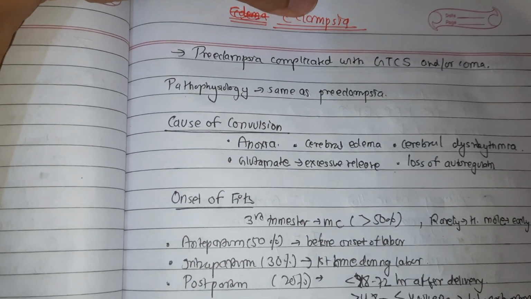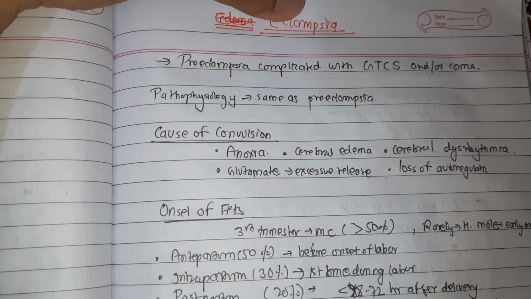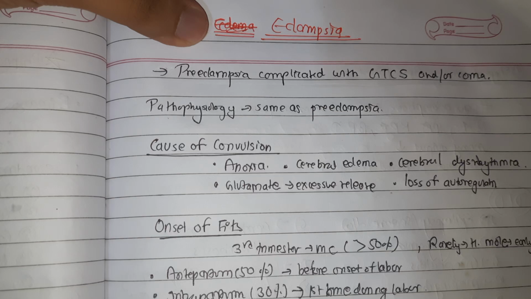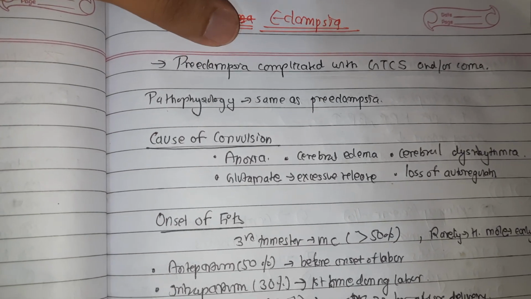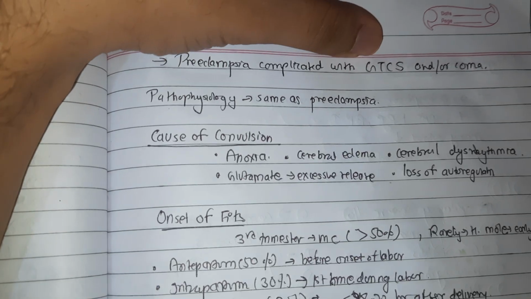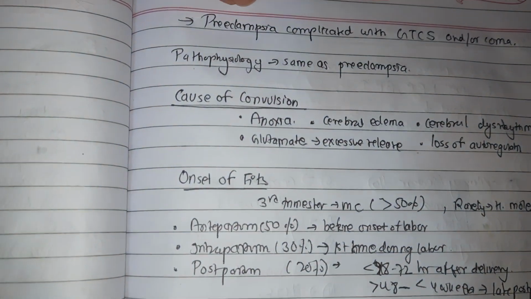In over 80% of the cases, the disease is preceded by the features of severe preeclampsia. When preeclampsia is complicated with generalized tonic-clonic seizure and/or coma, it is known as eclampsia.